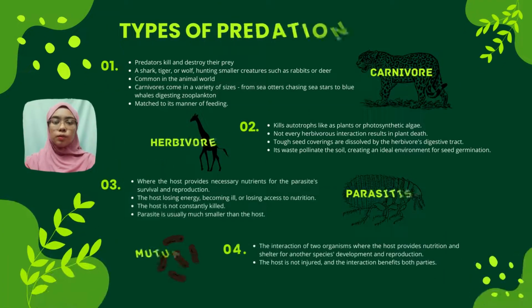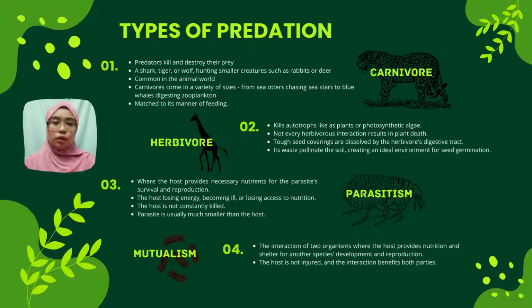Now I will talk about types of predation. There are four major types of predation. Firstly is carnivore. Carnivorous predators kill and destroy their prey. Carnivorous is commonly associated with a huge predator such as a shark, tiger, or wolf, hunting smaller creatures such as rabbits or deer.